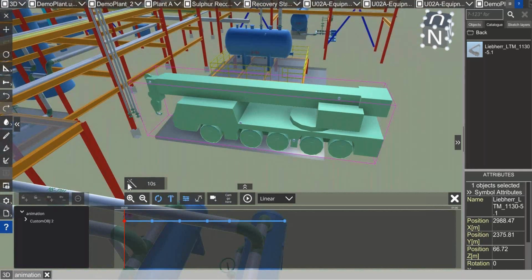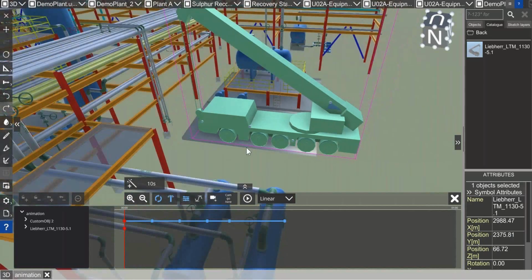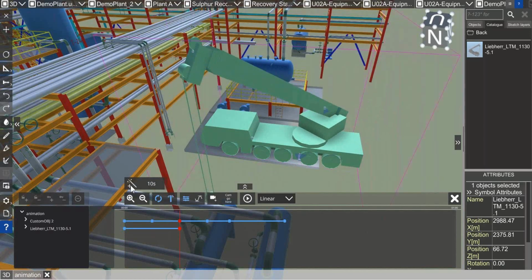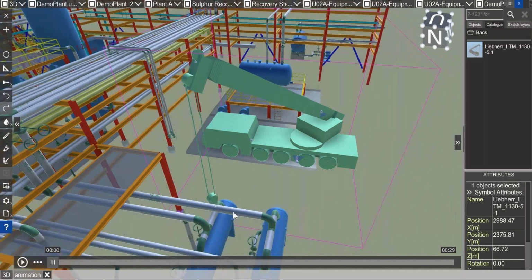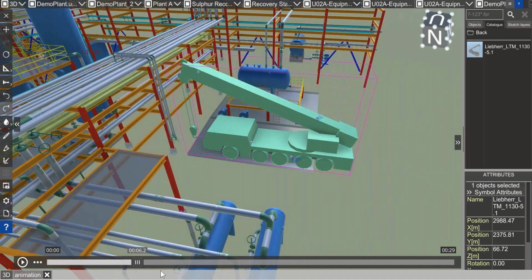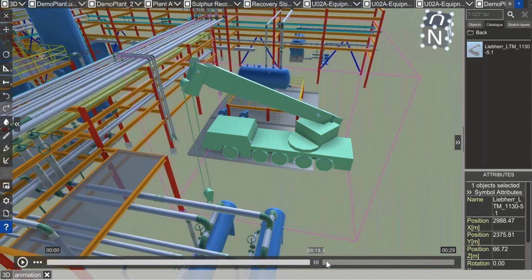So again, I set a keyframe here. Let me move the arm up, set another keyframe. Then I'm going to rotate, set another keyframe, and then we can go to a player and then simply animate, hopefully you can see it, the crane in a very easy way.